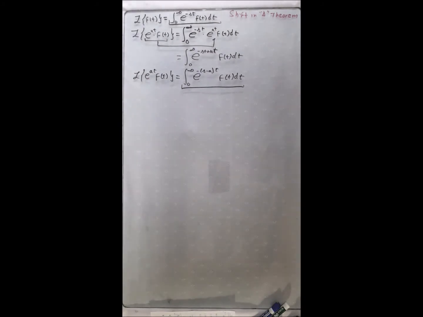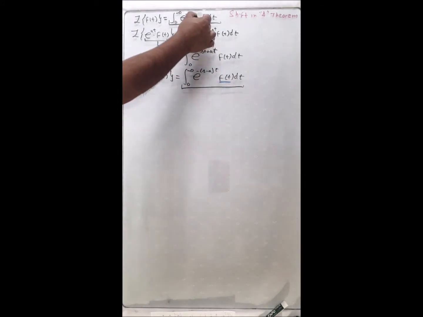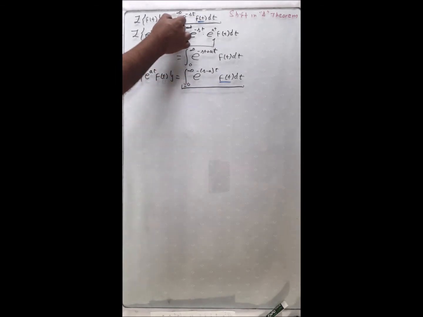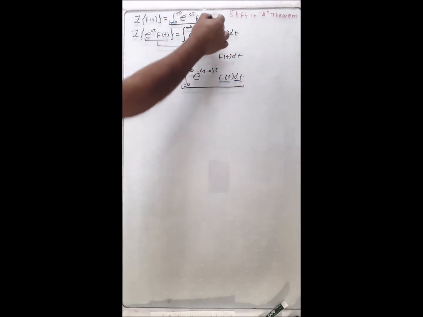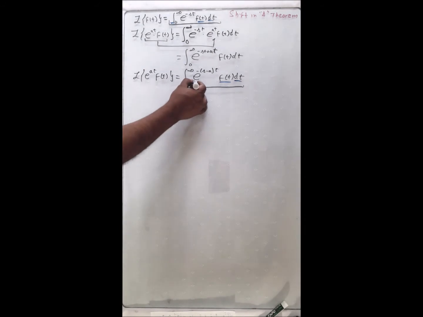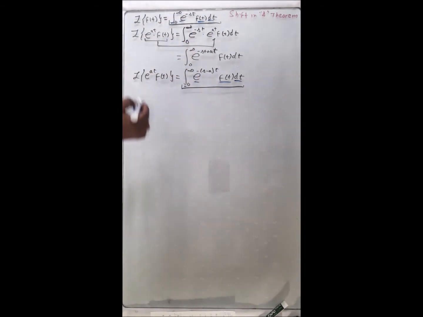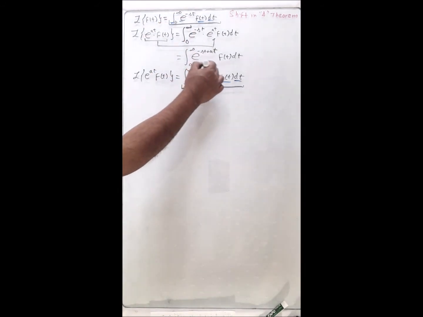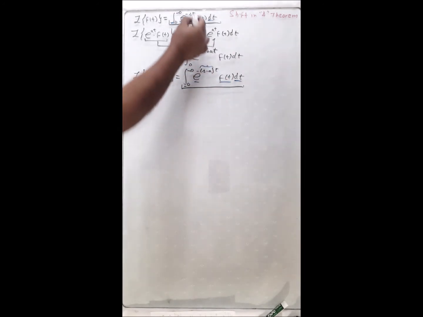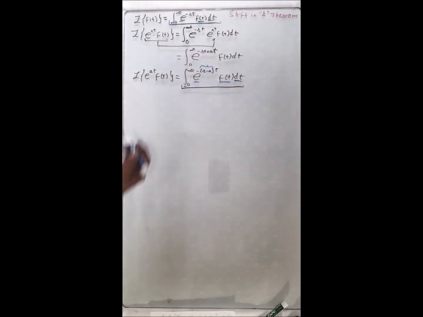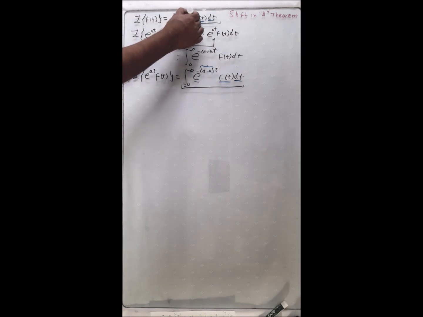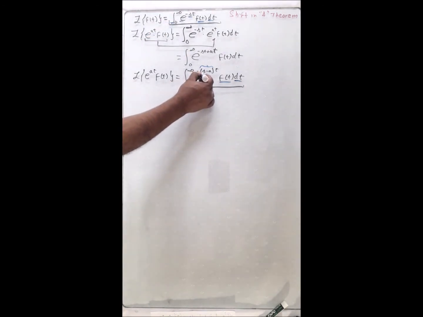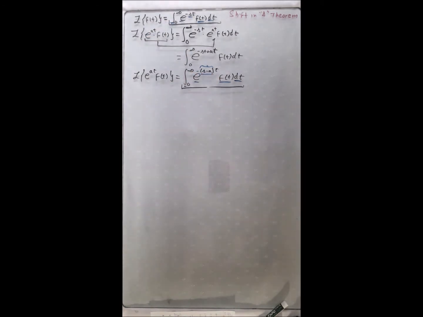We have the same integral from 0 to infinity, we have the same function, the same differential, and we have an exponential, and the only difference is here. We have the t and we have the minus. So here is just s, while here is s minus a. So that is the only difference.